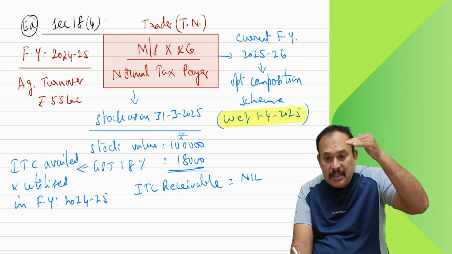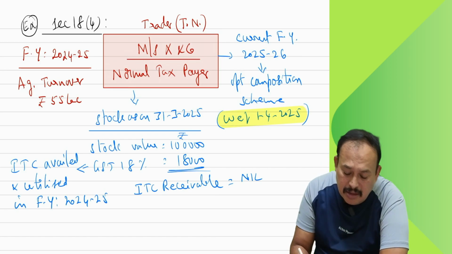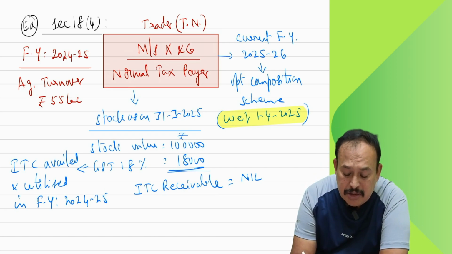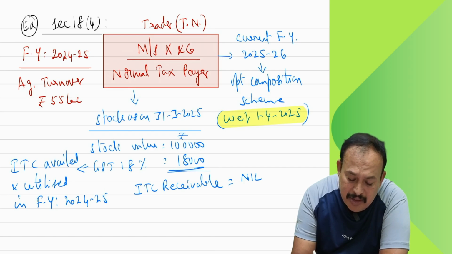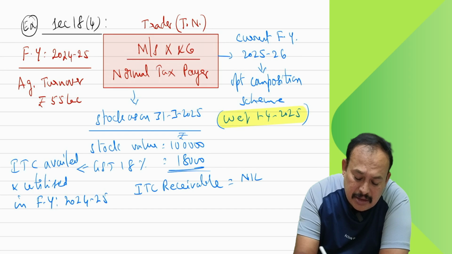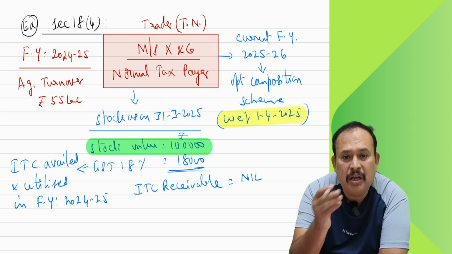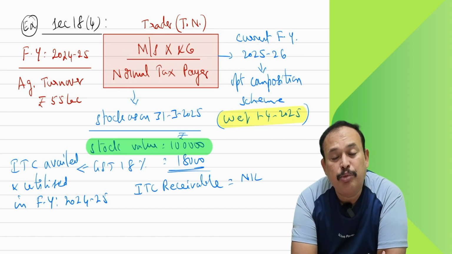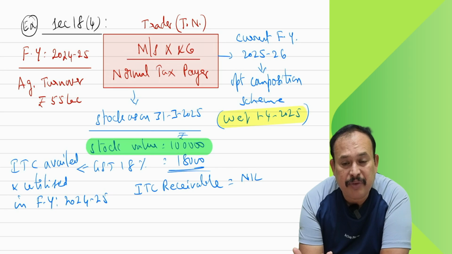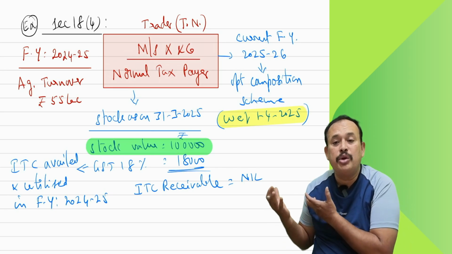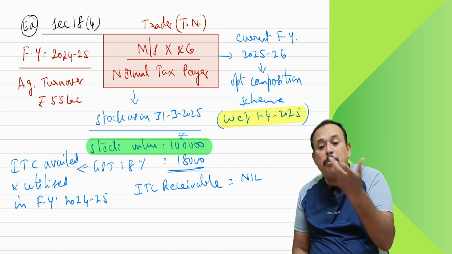Now the stock is still there. The stock as on 31st of March 2025, you are having the 1 lakh stock as such. The stock is not removed. The stock remains with your organization, on which input tax credit is not allowed, because from 1st of April the stock you are going to use to pay composition rates.